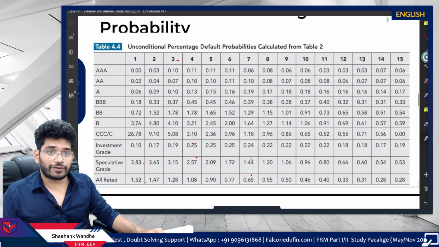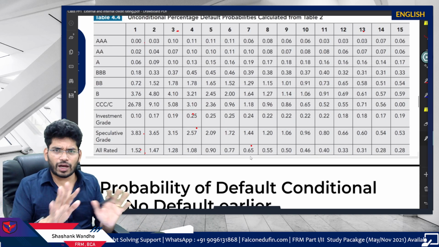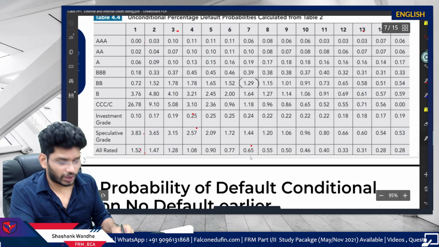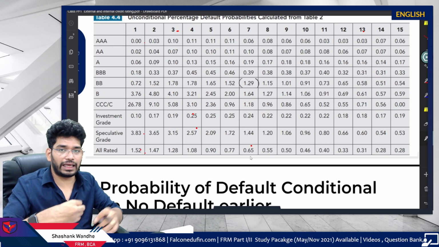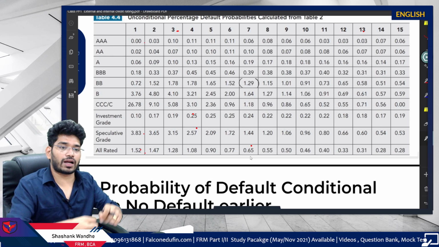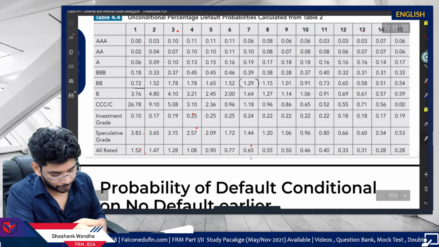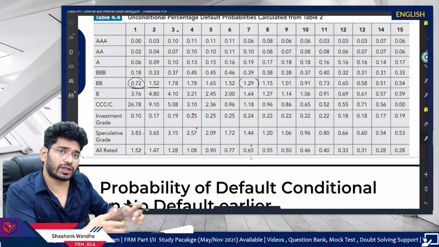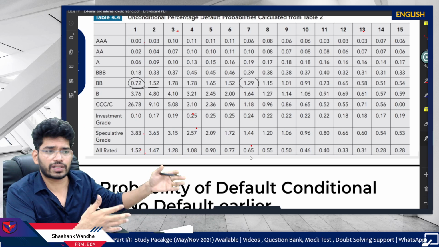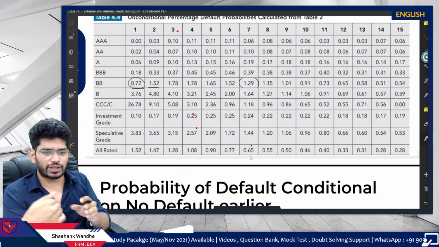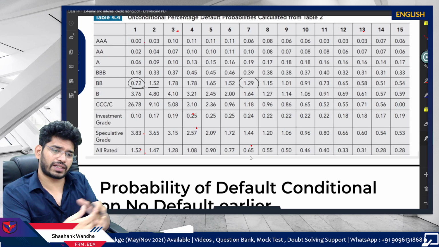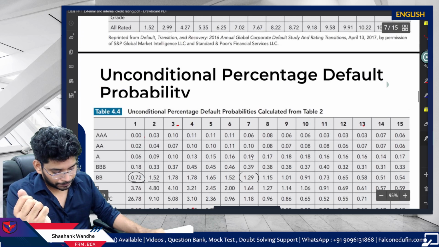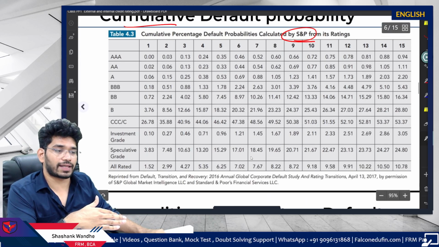Now, if you take these unconditional probabilities, I hope you understood how we got the unconditional probability. For the next year, automatically you will keep on building on it, one after another. You will take the first year, then the second year, based on this the third year, then the fourth year, fifth year, sixth year, like this till the 15th year. I just showed you the calculation for the first and second year. You can go for the third year, fourth year, and so on. Generally, this is calculated using the hazard rate.